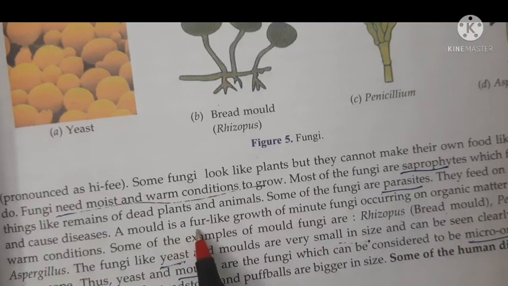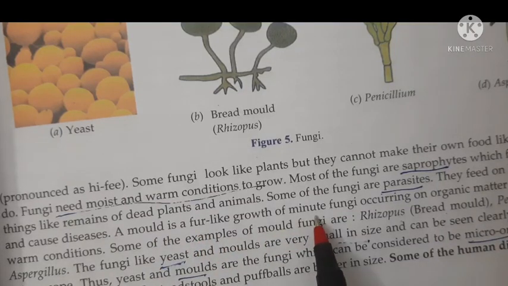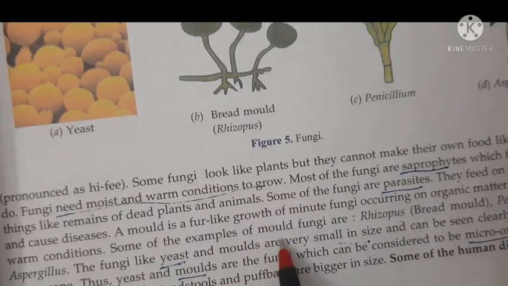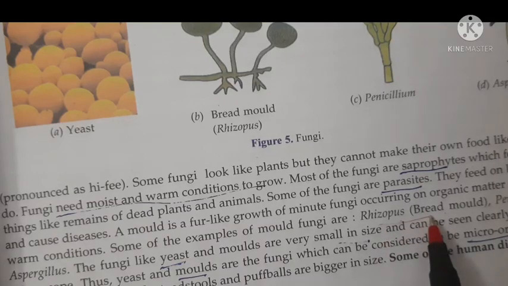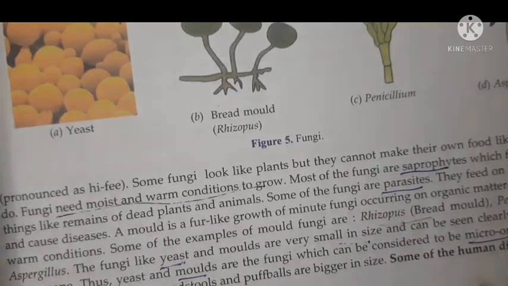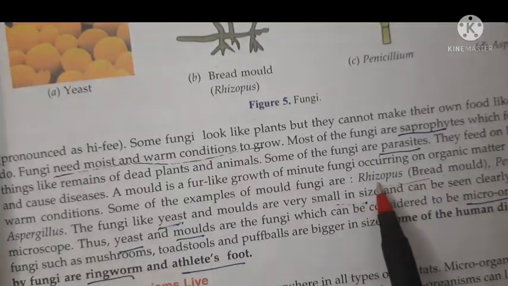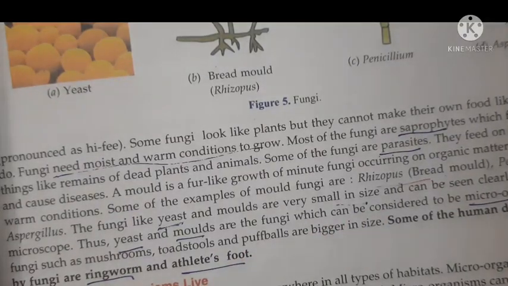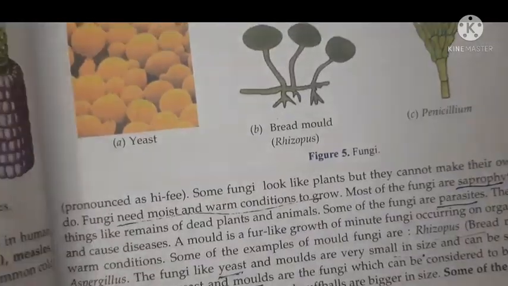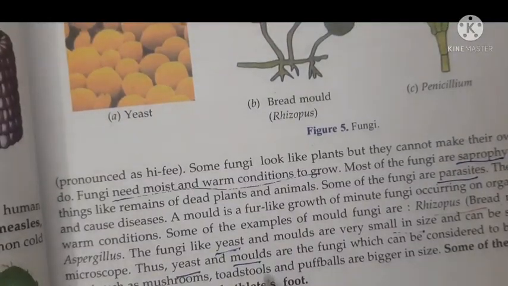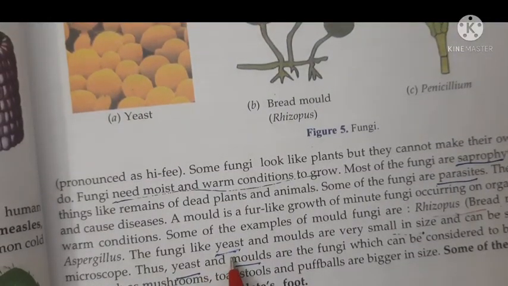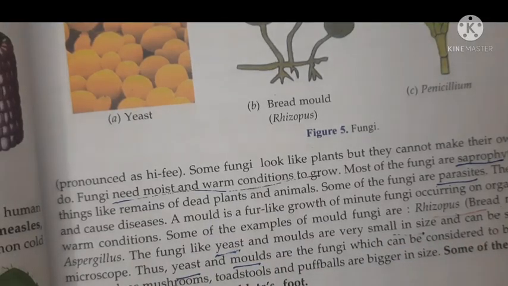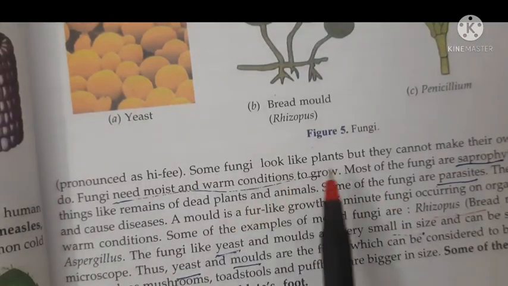And what is a mold? Mold is a fur-like growth of minute fungi occurring on organic matter in moist and warm conditions. Some examples of mold fungi are rhizopus. Molds are also fungus only. Rhizopus, penicillium and aspergillus, they all come under mold. Fungi like yeast and molds are very small in size and can be seen clearly only with a microscope. I hope it's clear.